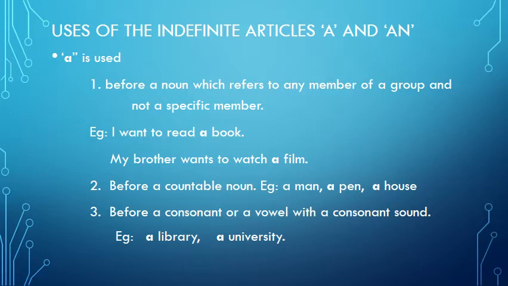Number 2. A is used before a countable noun. For example, a man, a pen, a house, etc. Number 3. A also is used before a consonant or a vowel with a consonant sound. For example, a library, a university. Here, library L is a consonant, but university starting letter U is a vowel, but it gives a consonant sound.